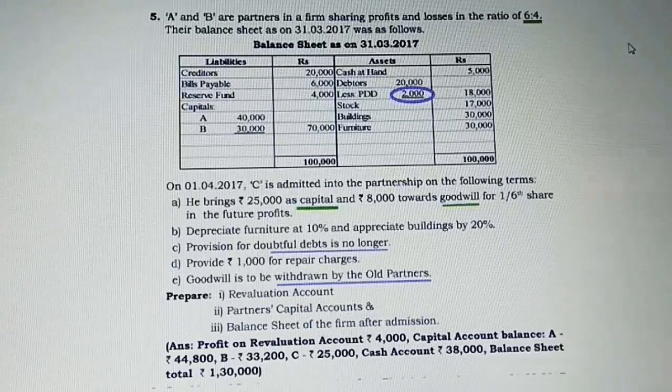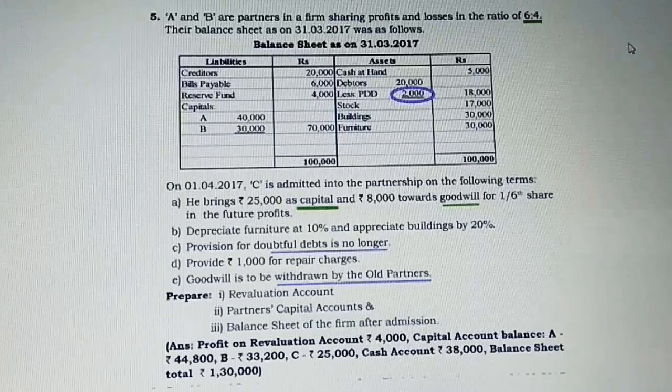A and B are partners in a firm sharing profit and losses in the ratio of 6:4. So 6:4 is underlined by me. This is going to be the old ratio which we need to keep in our mind for distribution of certain calculations like reserve fund, profit and loss, or it could be related to goodwill, etc. Now, apart from that, they have given the balance sheet of closing date. It has assets and liabilities. On assets we have only cash in hand, and we have a PDD, that is last year's PDD, which has been circled, highlighted here, 2000, so let us keep it in our mind.